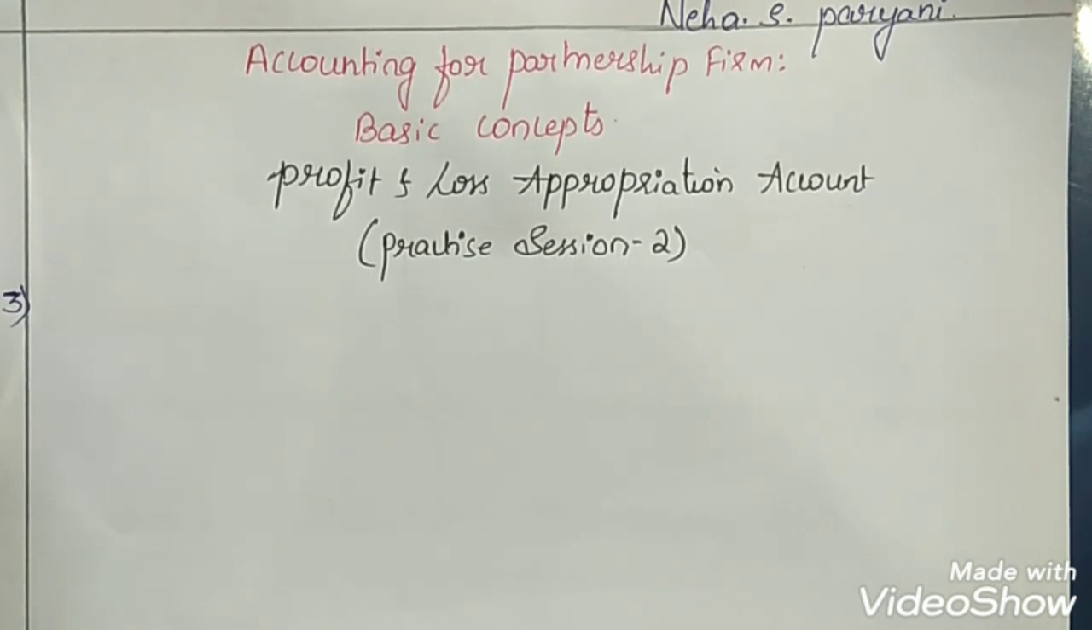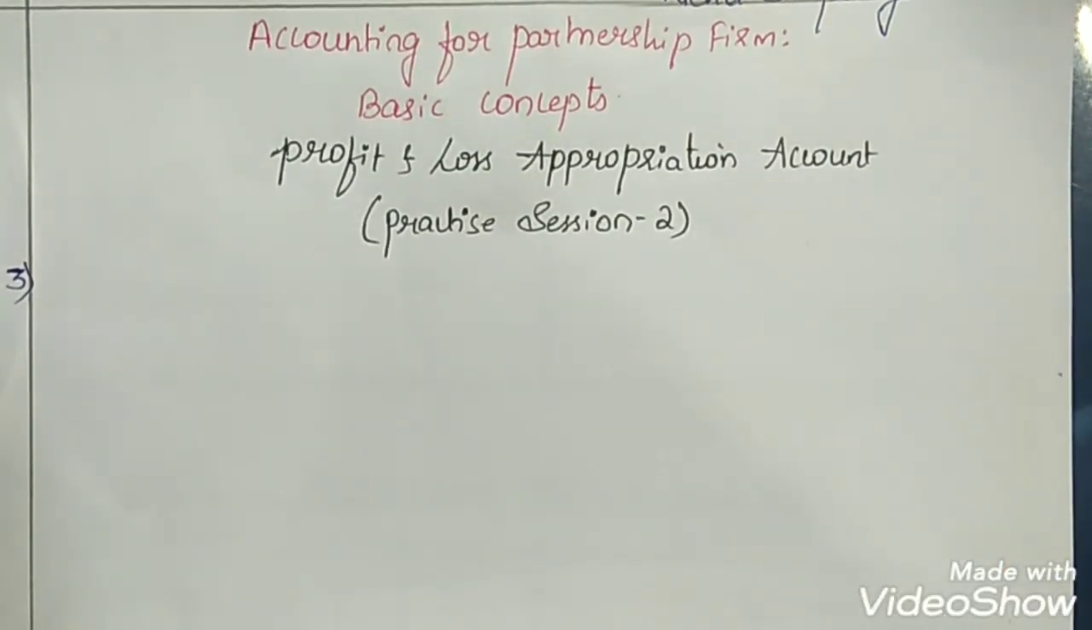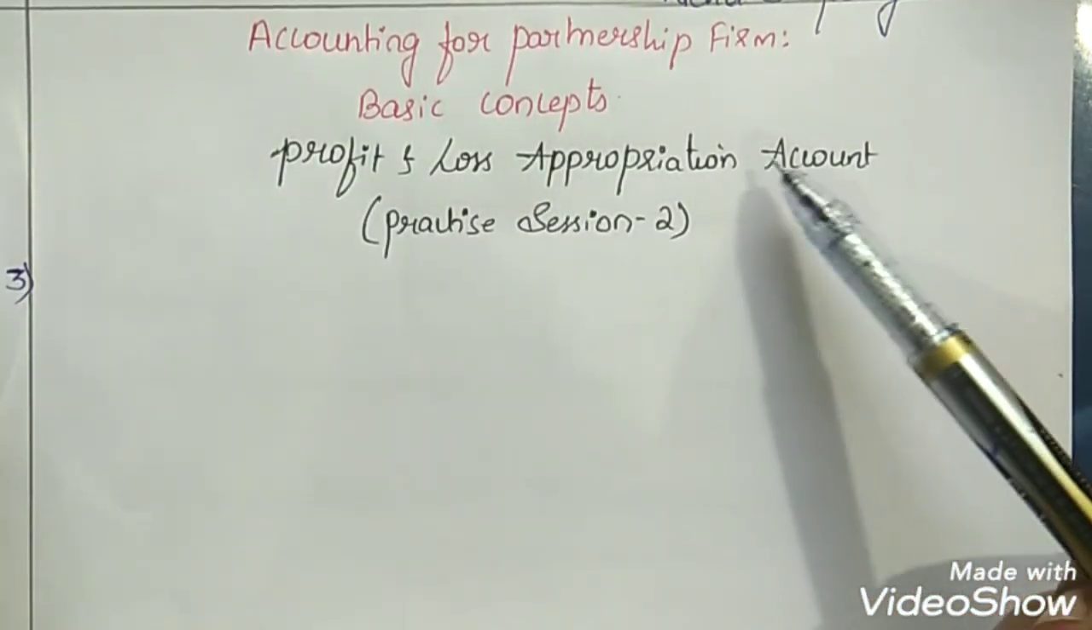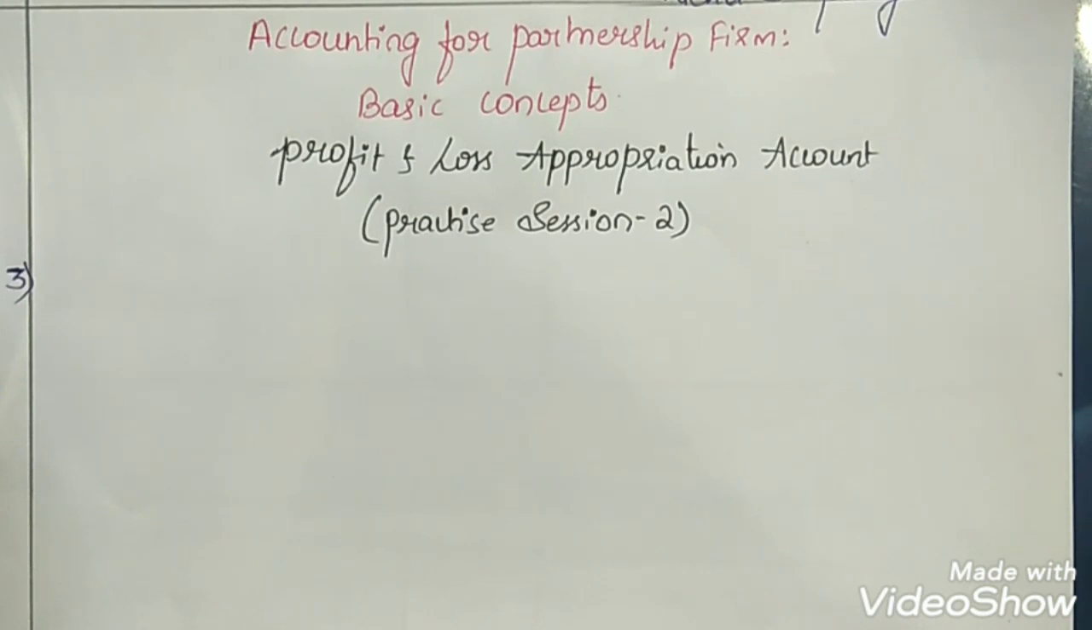But when there are more than one owners in a firm, basically we call it a partnership firm, with a minimum of two partners, then there has to be a certain account which distributes the profits or losses between the partners. So we prepare profit and loss appropriation account after preparing profit and loss account to distribute the profits or losses made by the business.